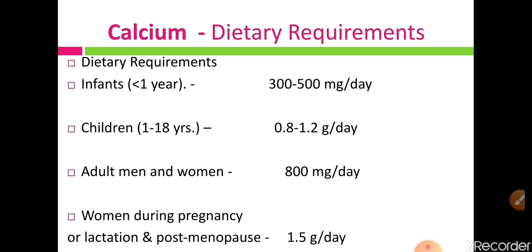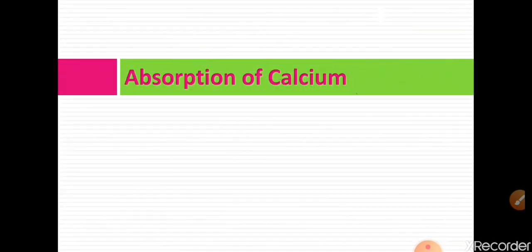Because in the postmenopausal age there is a lack of estrogen and progesterone hormones, and lack of estrogen is responsible for osteoporosis. Osteoporosis is a disease of bone in which there is a reduction of bony mass. That means calcium is removed from the bones, and this occurs in postmenopausal women because of lack of estrogen. So in postmenopausal women, the calcium requirement is higher, that is 1.5 gram per day. So these are the dietary requirements for various age groups.